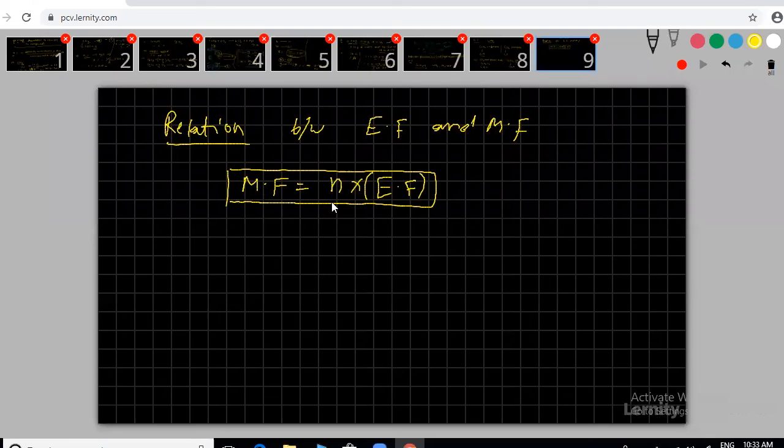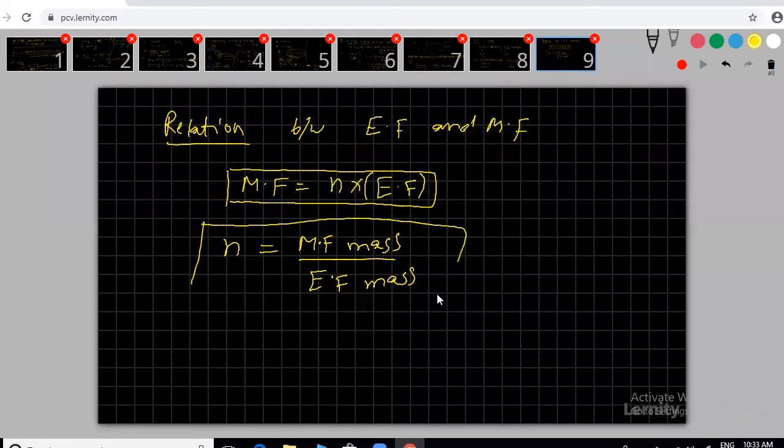Then n is a simple number. I am writing n equals molecular formula mass by empirical formula mass.